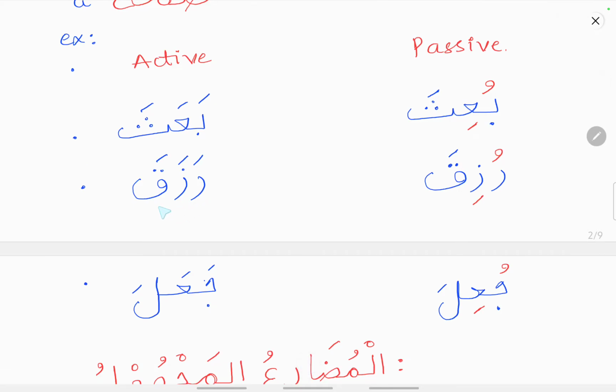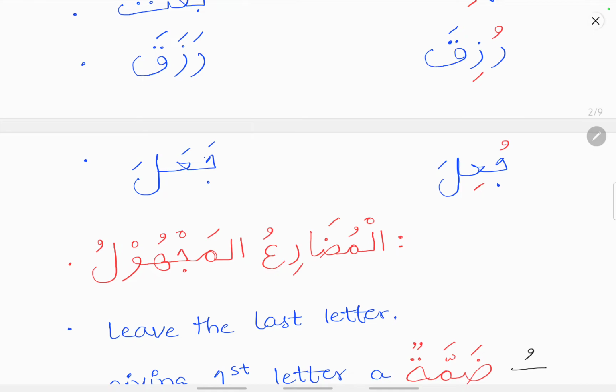Now here you can see Razakha. Razakha means he provided. It is the past tense. Now how to make this past tense into a passive past tense? That is Ruzikha. In Ruzikha, the Khaf, that is the Lam Kalima, is left as it is. The Ain Kalima, that is the Ra, will receive a kasra, and the Fa Kalima will receive a dhamma. That is, Razakha, he provided. Ruzikha, he was provided.